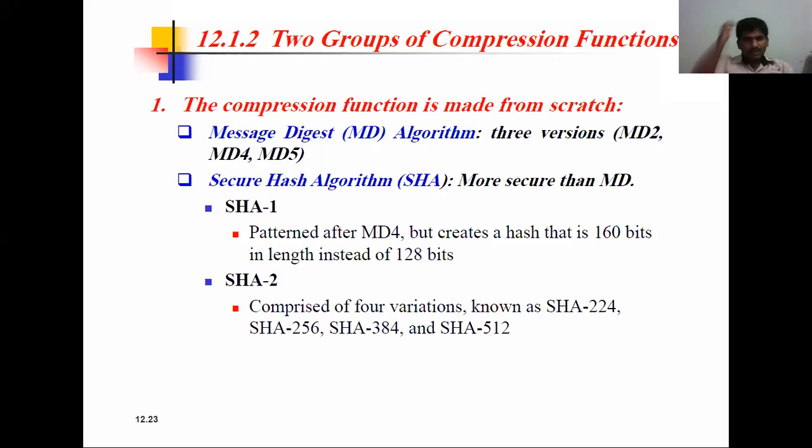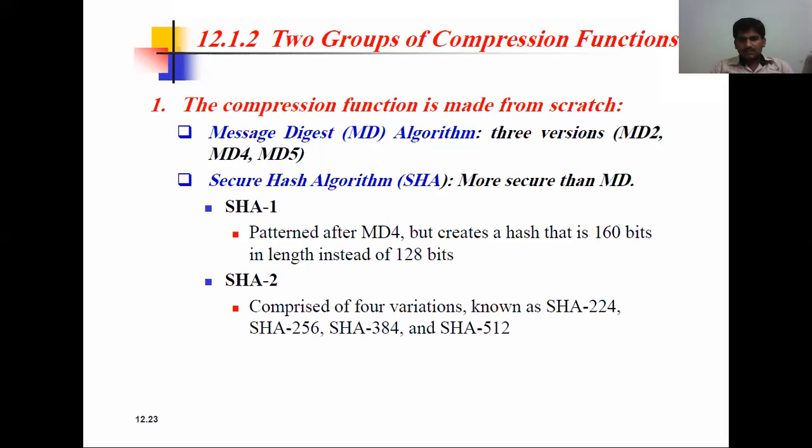So the compression function is used in the message digest algorithm versions. There are three versions: MD2, MD4, MD5, and the secure hash algorithm SHA, which is more secure than MD. Here we have two types: SHA-1, secure hash algorithm 1, and secure hash algorithm 2.